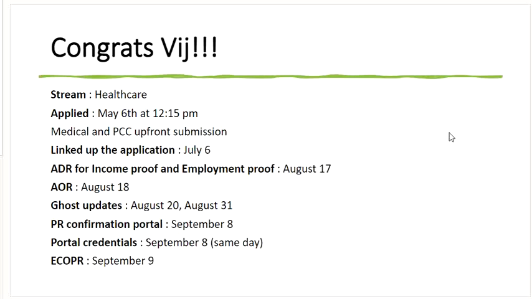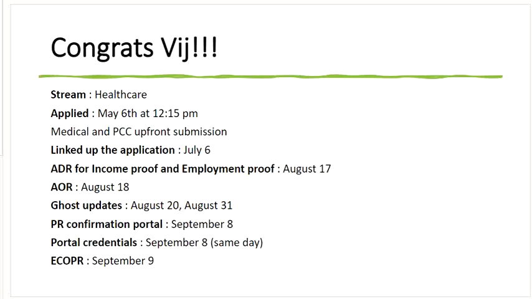He's requested me for that. So he's applied under Stream Healthcare, and he's applied on May 6th at 12:15 p.m. Medicals and police clearance certificate were actually submitted at the very initial go, at the time of submission. So he linked up his application on July 6th, and then he got the ADR, that is, additional document requisition, for